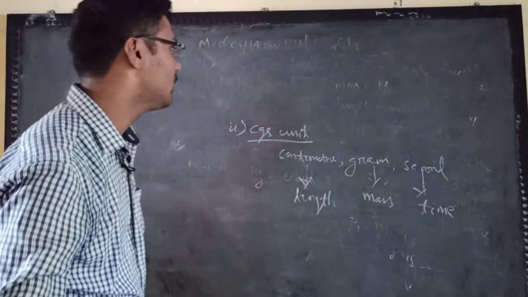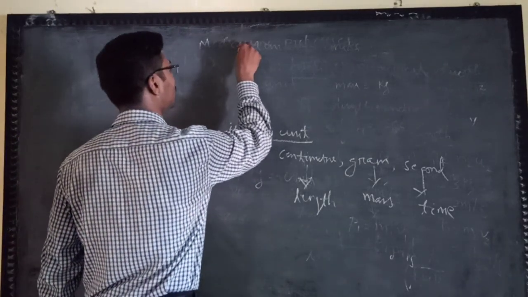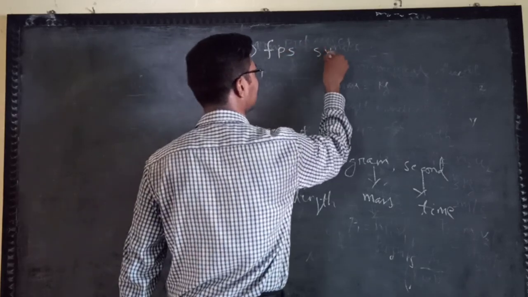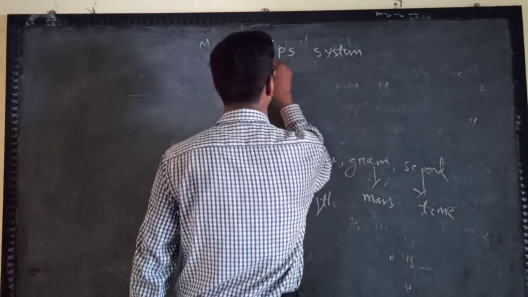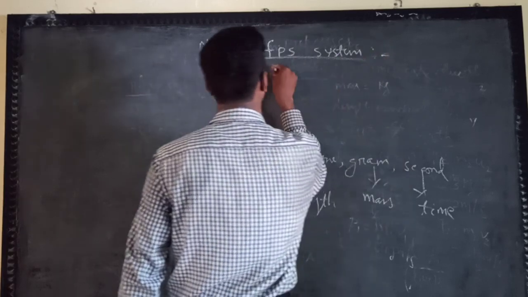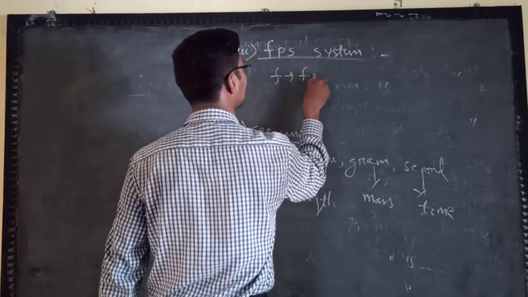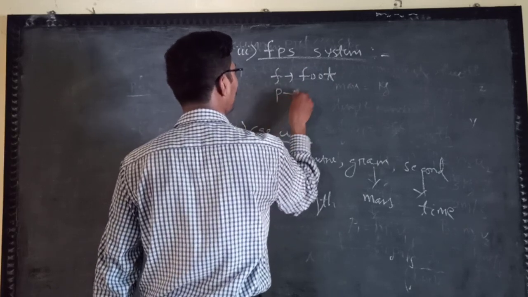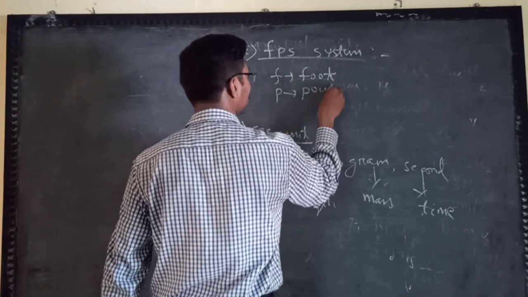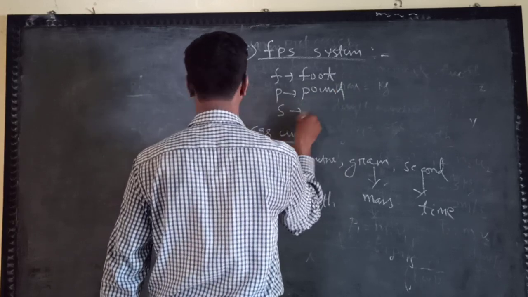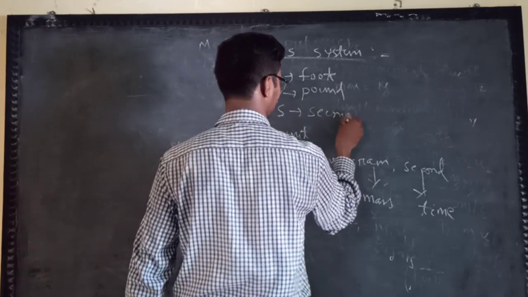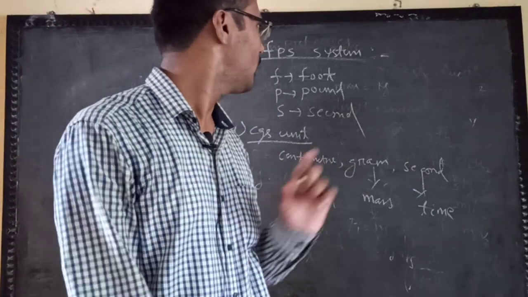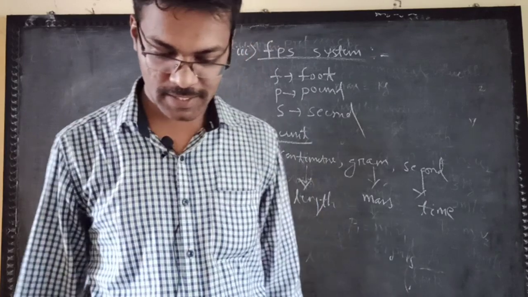Then the third system, that is the FPS system. In the FPS system, F is for foot, which is used for length, P for pound, and S for second. Foot is for length, pound is for weight, that is mass, and S is for second.